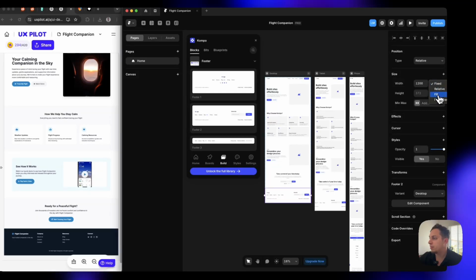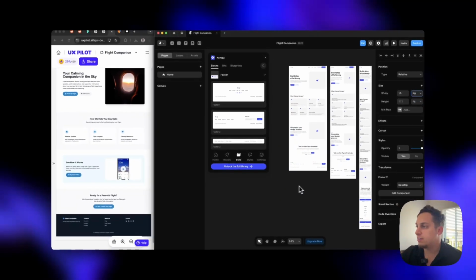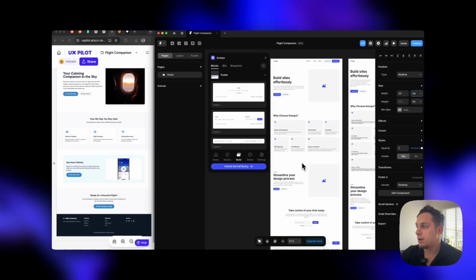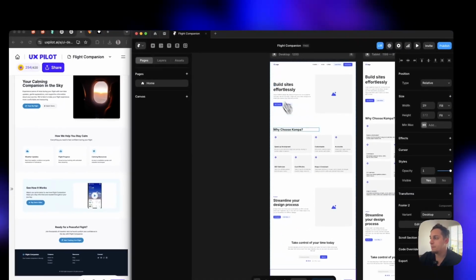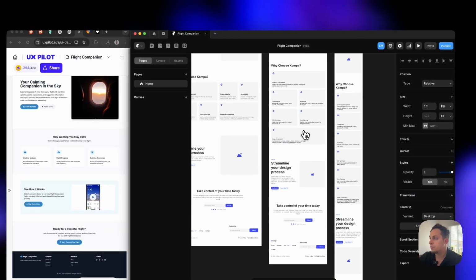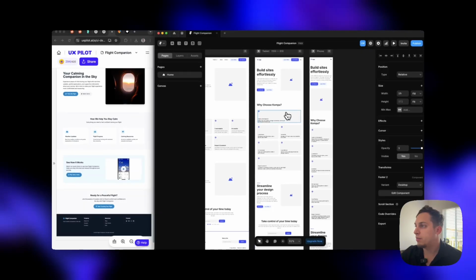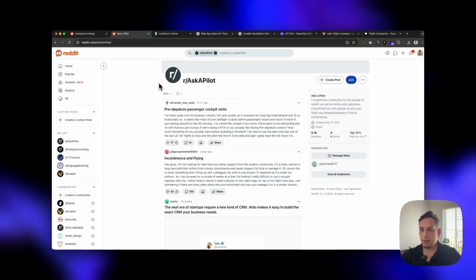You just have to make sure that the components, the ones that are purple, so the nav bar and the footer, are set to a fill width, but everything else kind of responds accordingly. Now your app is finished, at least the beta version, right? The MVP is finished, and you can at least get some testers to test it out.